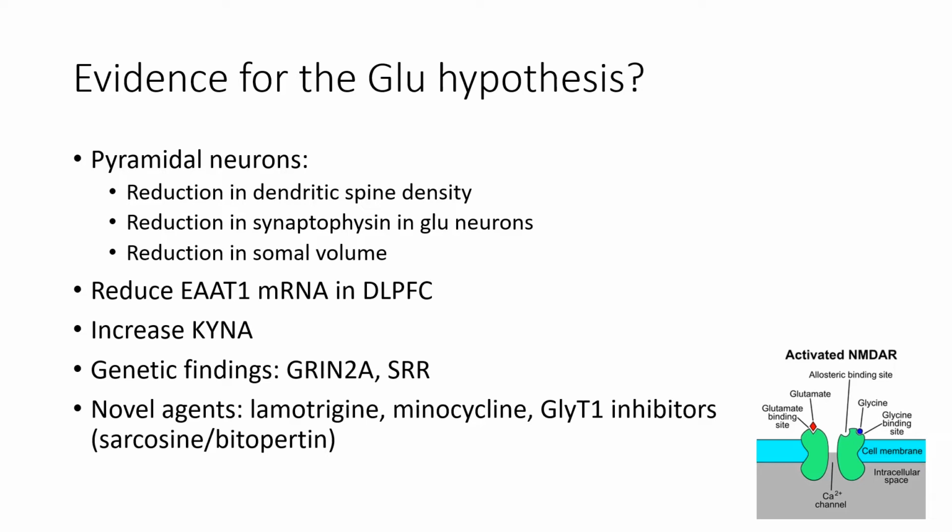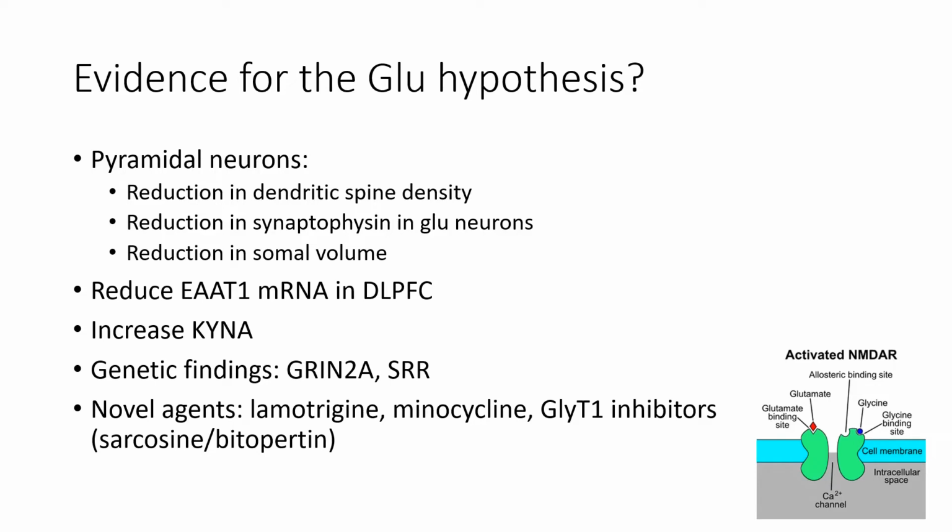Schizophrenics also have an increased concentration of KYNA, which is kynurenic acid. It's an endogenous NMDA receptor antagonist. Again, this goes hand in hand with the hypofunctioning of the NMDA receptors. There are lots of genetic findings within schizophrenia, but I've just put down 2 here. There are lots of studies that find conflicting results between gene expression of particular NMDA receptor or AMPA receptor subunits.